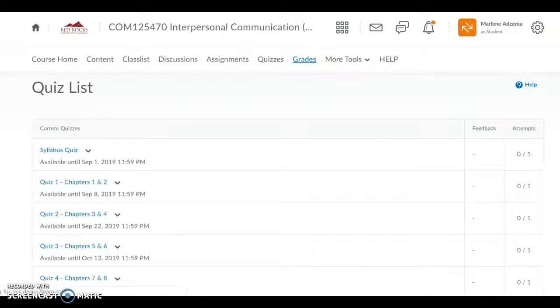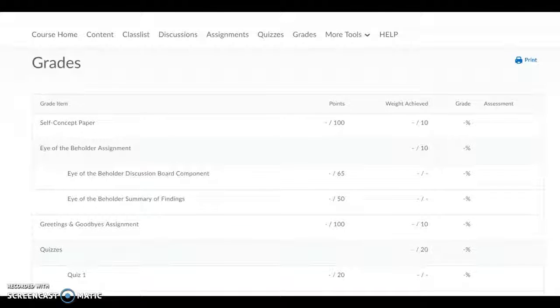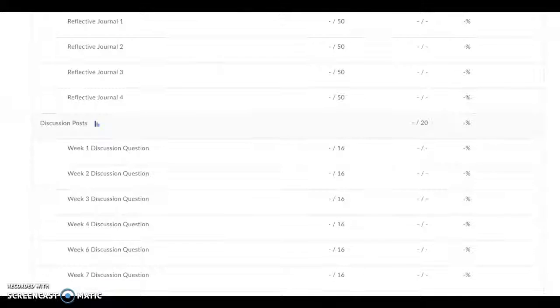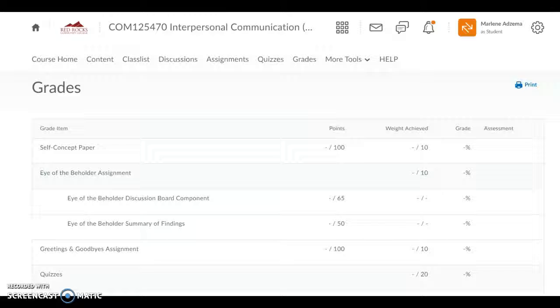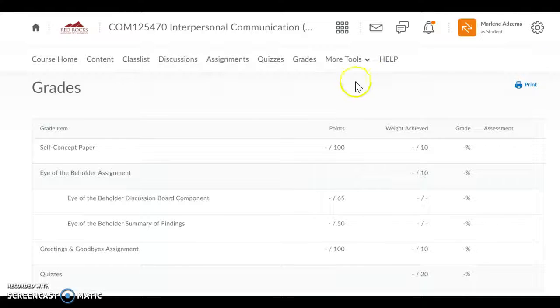Finally, here is a link to your grades. So you'll be able to see all of your grades in the course along with your cumulative grade thus far up top. And I do try to stay as current as I can with this, and generally we'll grade assignments weekly. Sometimes with longer written assignments it might take me a couple of weeks. Those are the overviews of the most important tabs that we'll use in this class.